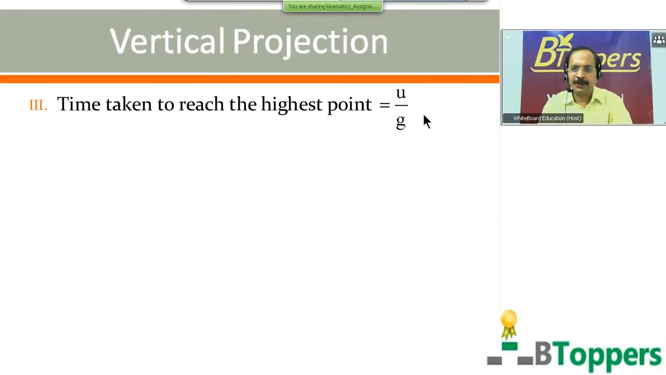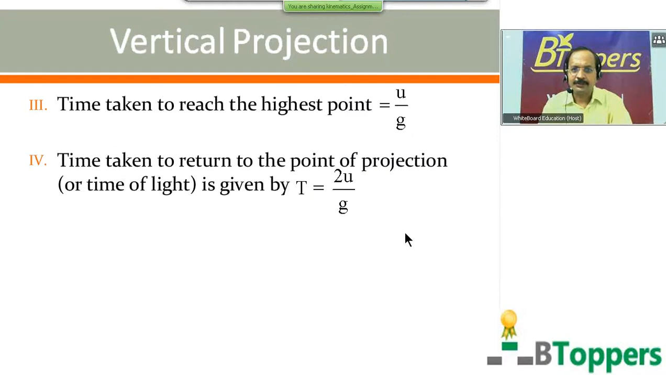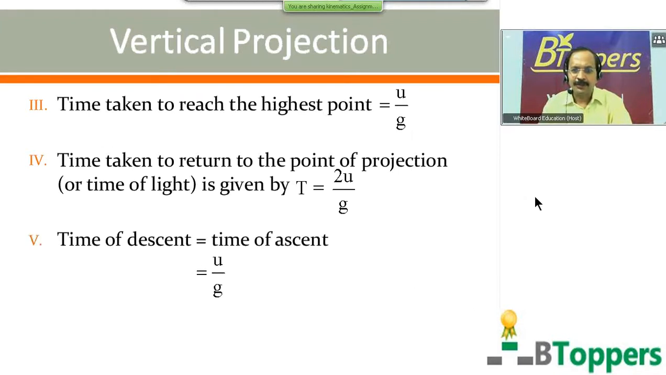Time taken to reach the highest point equal to u by g. Time taken to return to the point of projection, or time of flight, is given by capital T equal to 2u by g. Time of descent is equal to time of ascent equal to u by g. So those who are interested, write the notes. They can take a pause and copy these conclusions.